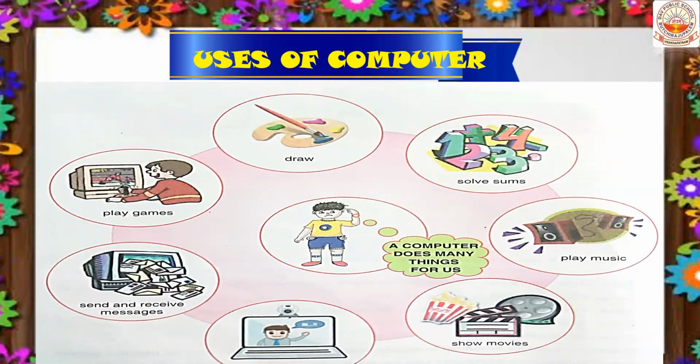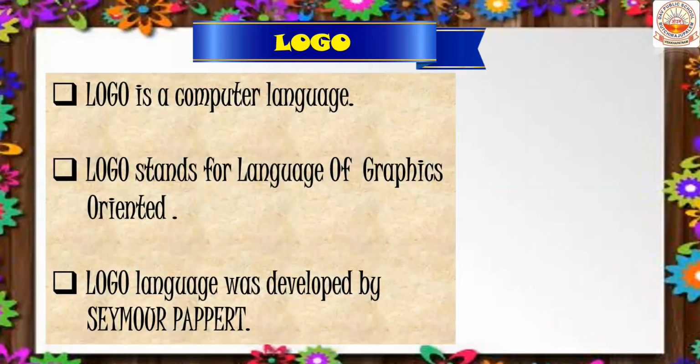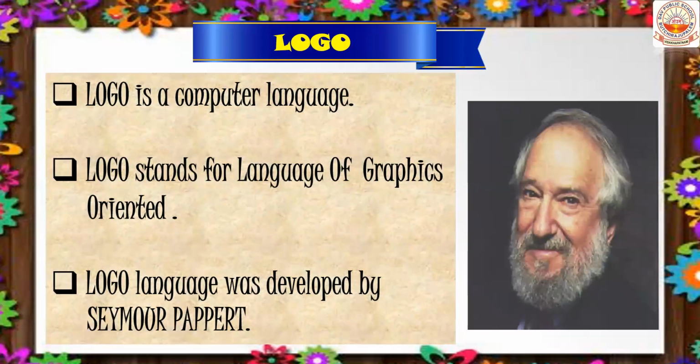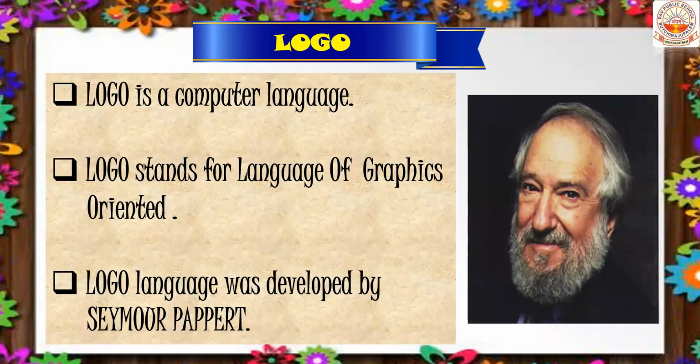Okay, children. So what is Logo? This is a completely new topic to you, children. Logo is a computer language, children. And it is very easy to learn and fun to use. It is used to draw figures, type text, and perform arithmetic calculations. The full form of Logo is Language of Graphics Oriented.